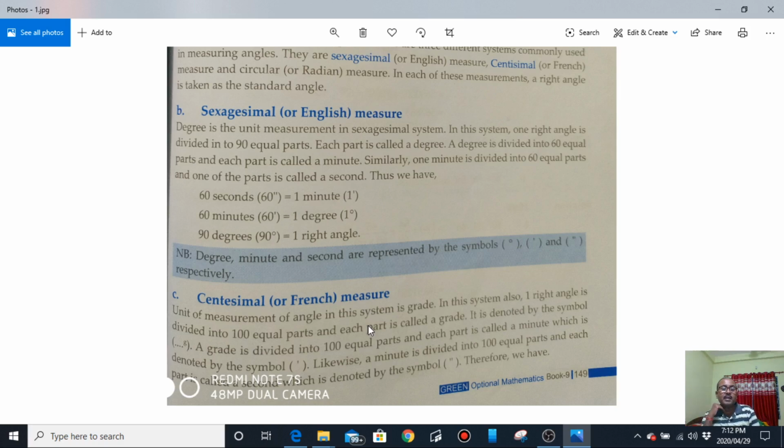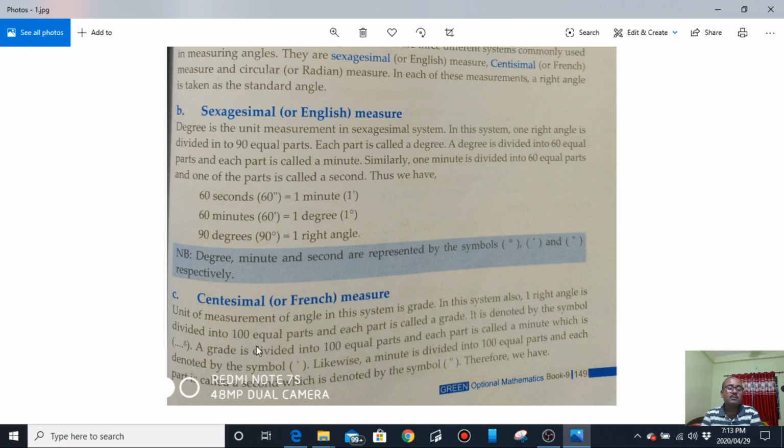Now what is 1 grade? If a right angle is divided into 100 equal parts. You know the size of a right angle; in the previous class I explained with a picture. So if a right angle is divided into 100 equal parts, then the measurement of each division is said to be 1 grade.